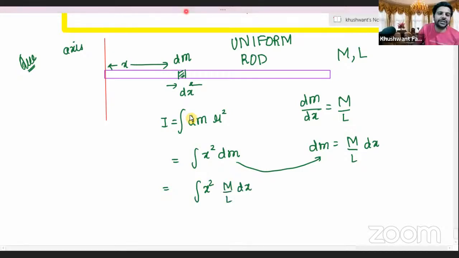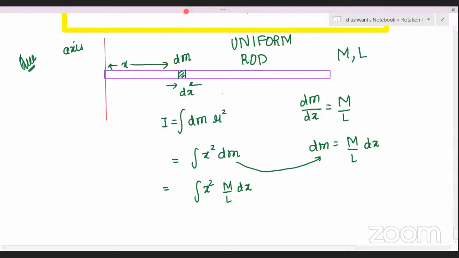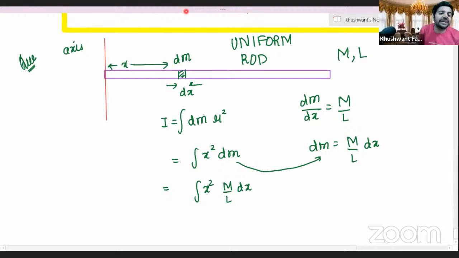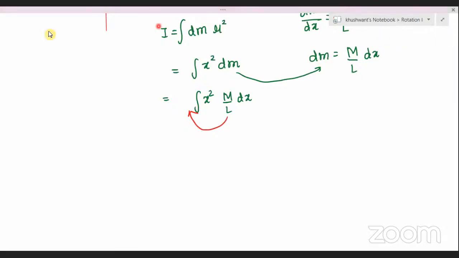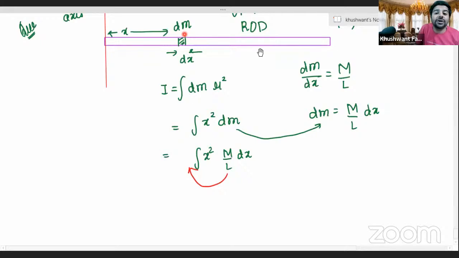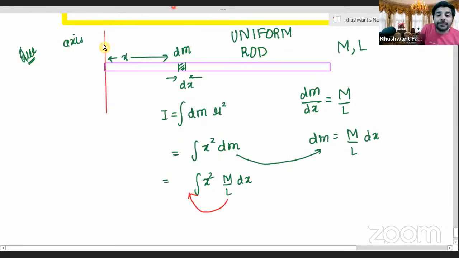Okay, very good, superb. Next step, Aryan, what? Sir, m by l will come out, and x square. Why will it come out? Tell everybody. Because here mass per unit length is constant. This is the case of a uniform rod. In a uniform rod, mass per unit length does not change.